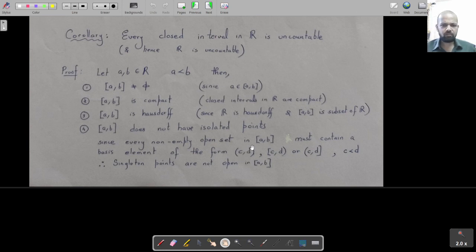And there are various ways of concluding this, but given any 2 points in R, you can always take the midpoint between them. That also has to be in R. That is (C plus D) by 2. You can easily see that, and then again between them you can take the midpoint. So you can easily conclude that all these open intervals, half open, half closed, whatever, have more than 1 point for sure. So they are not singletons.